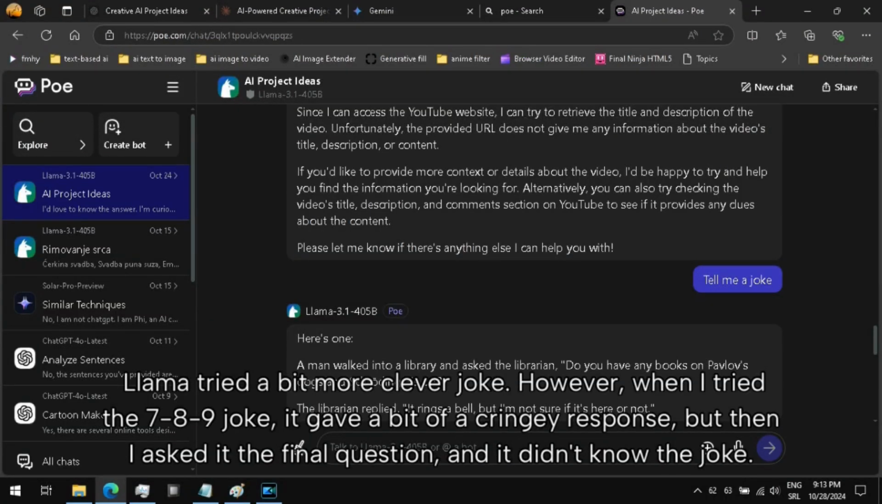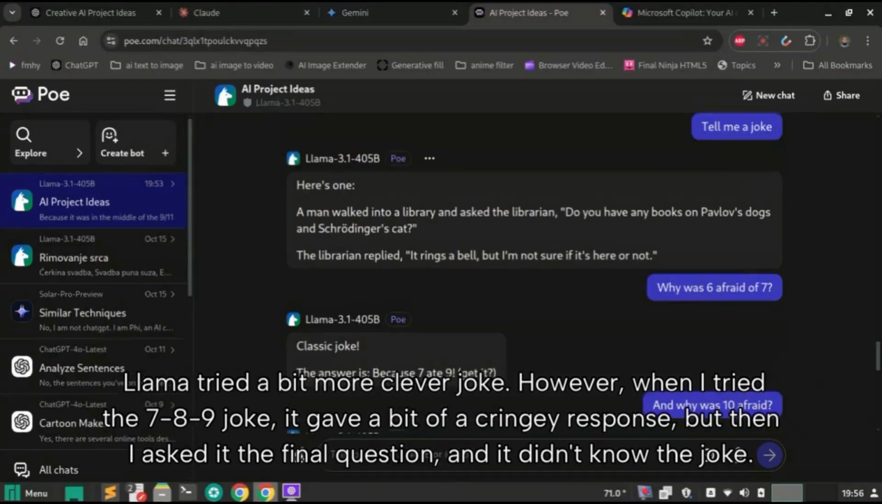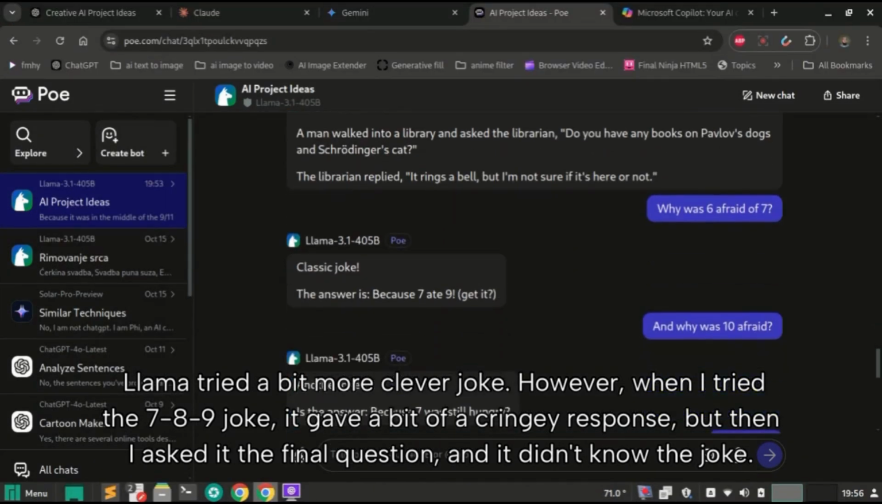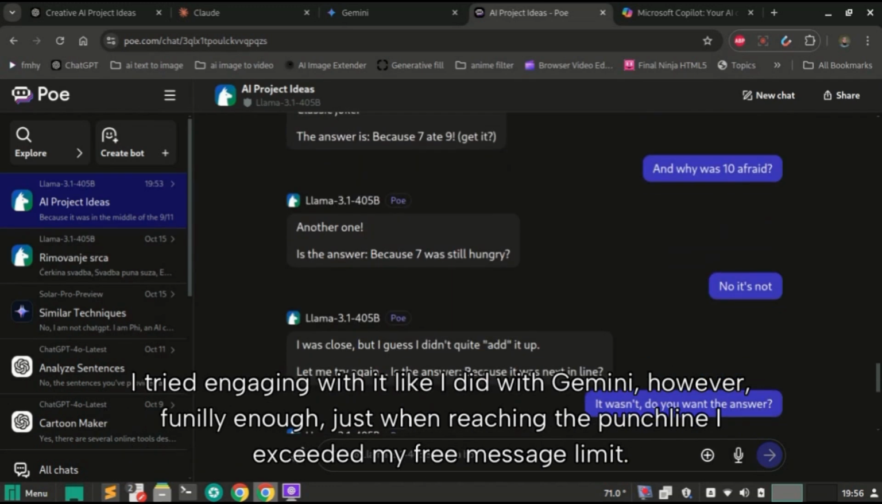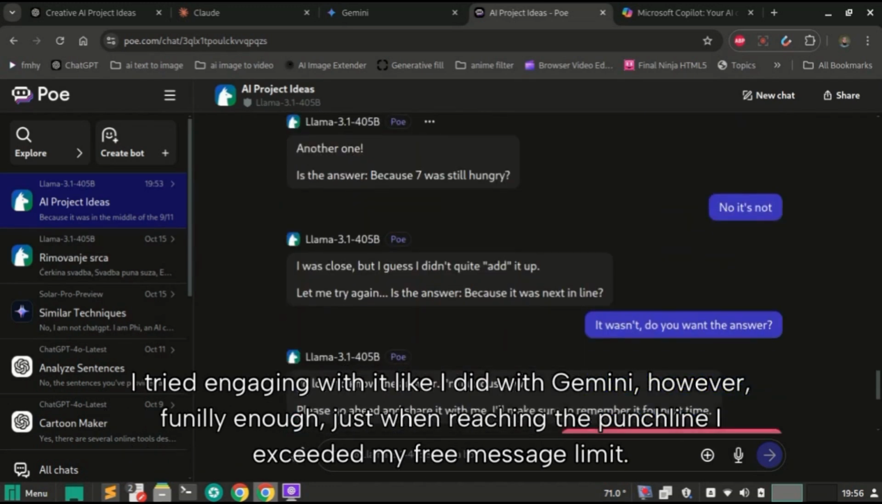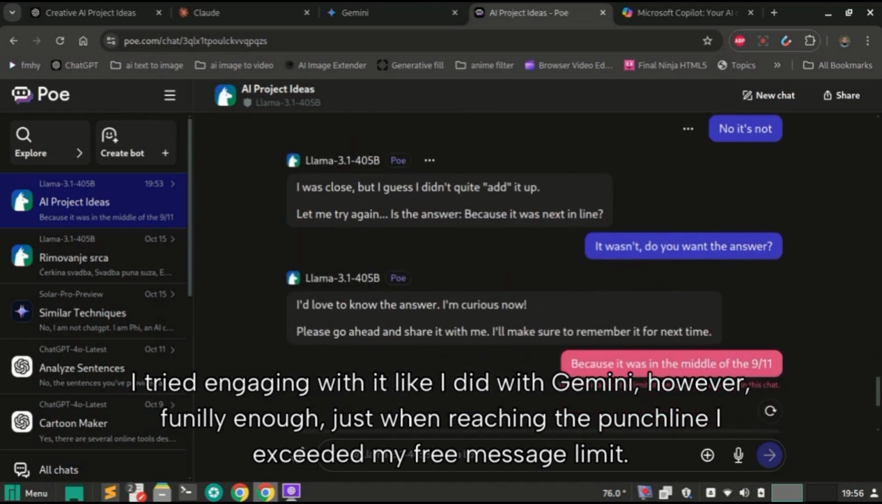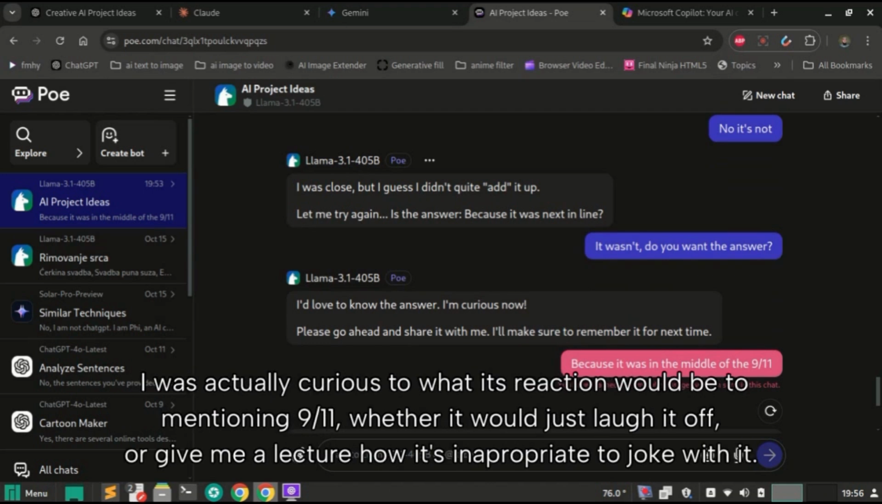Llama tried a bit more clever joke. However, when I tried the 7, 8, 9 joke, it gave a bit of a cringy response. But then I asked it the final question and it didn't know the joke. I tried engaging with it like I did with Gemini, however, funnily enough, just when reaching the punchline, I exceeded my free message limit. I was actually curious what its reaction would be to mentioning 9/11, whether it would just laugh it off or give me a lecture about how it's inappropriate to joke with it.